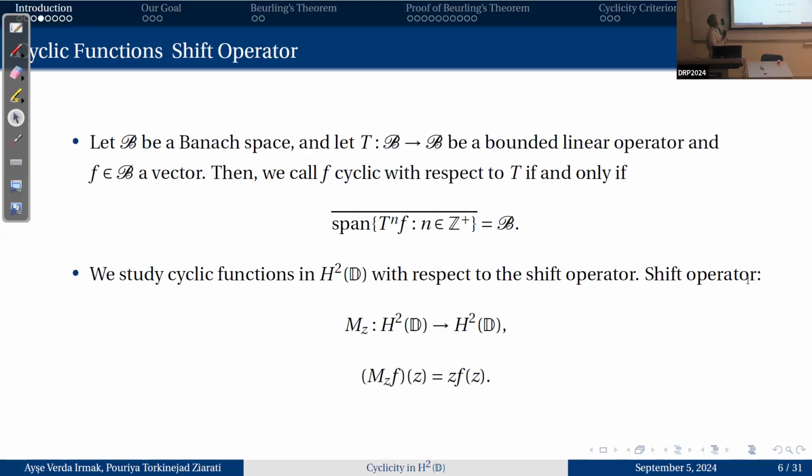And what are cyclic functions? They're defined as follows. Let B be a Banach space and T a bounded linear operator from B to B, and f a vector in B. Then we call f cyclic with respect to the operator if and only if the closed span of T to the n f, where n is a nonnegative integer, is equal to the space B. We study cyclic functions in H2D with respect to the shift operator, and the shift operator is defined like this, where for input f(z), we get the output z times f(z). It's a very basic operator to understand at first glance.